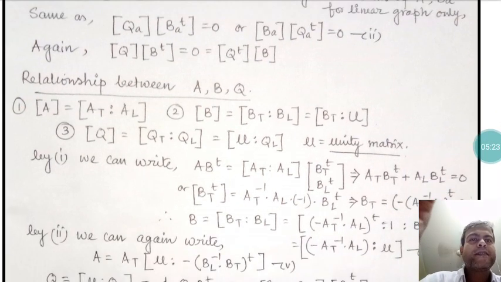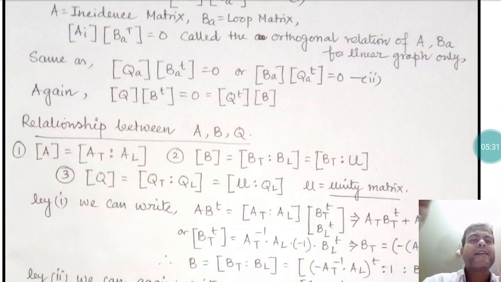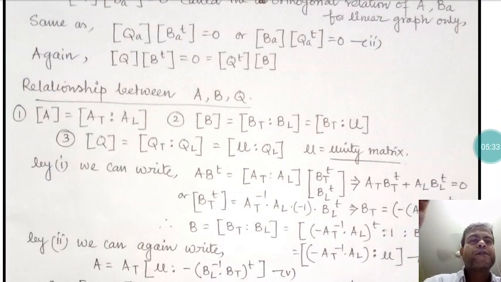Now by equation 1 we can write that AB transpose equals 0, as I have already discussed. AB transpose can be written as [At : Al] times [Bt : Bl] transpose, where A and B are split into twig and link parts, all with their own transposes.